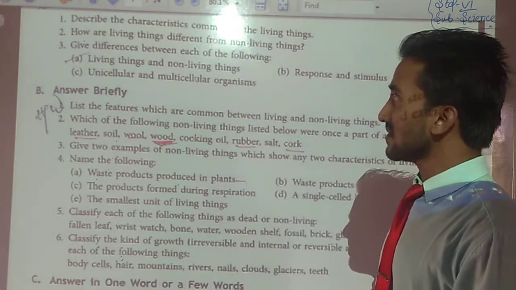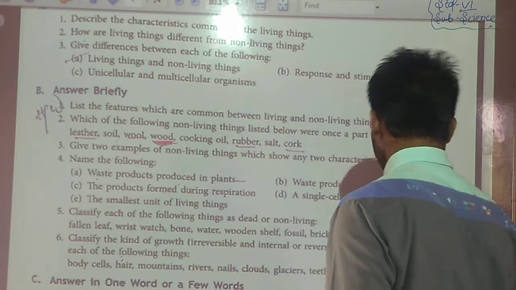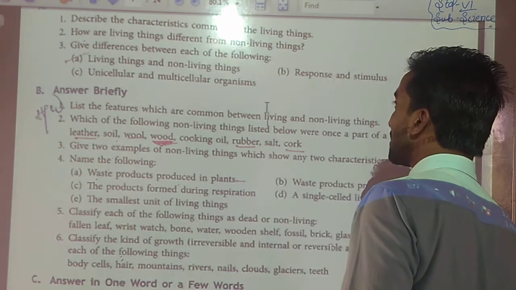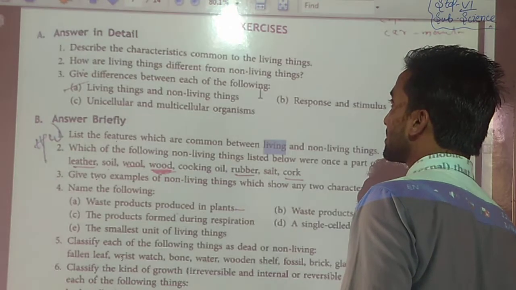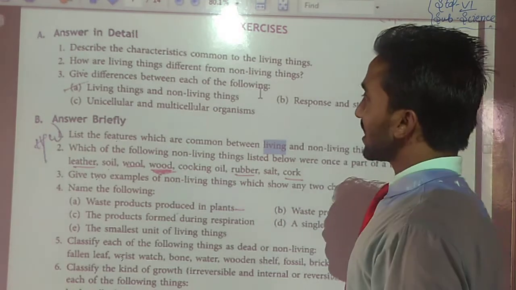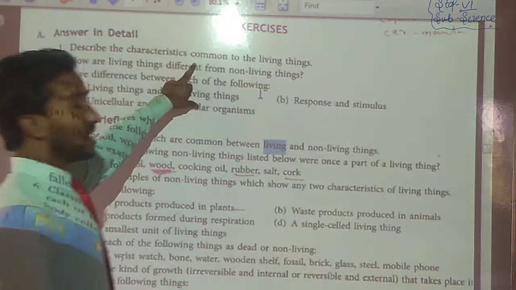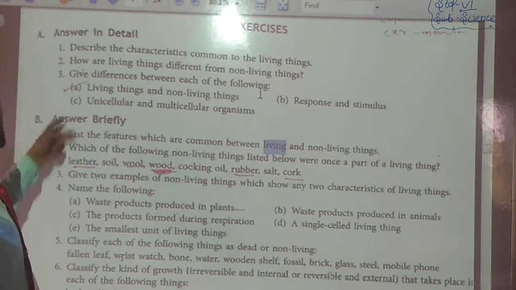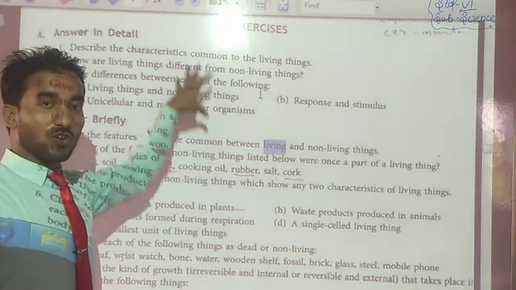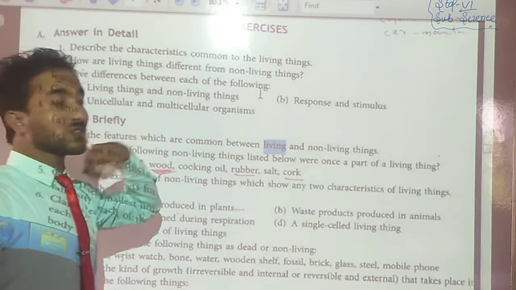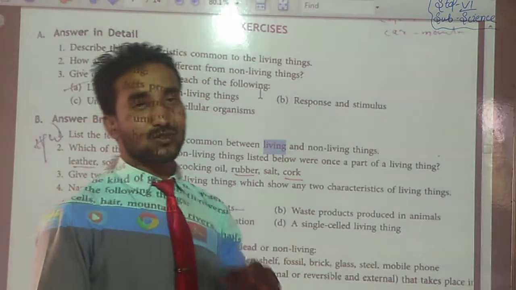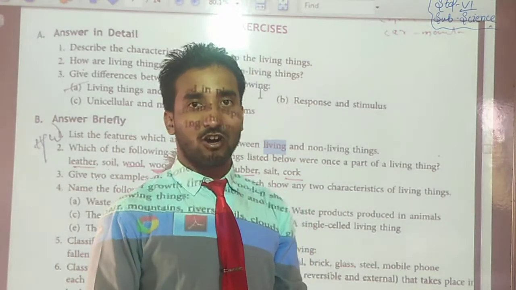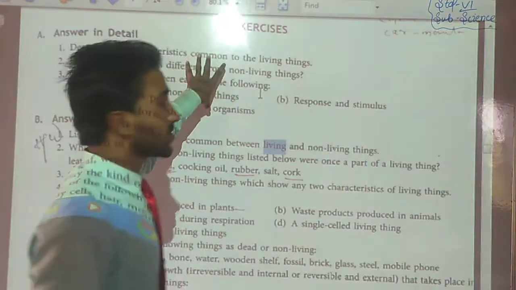Students, as we know, if everybody has the book, there are two types of questions. In the subjective questions, there are two types: number A and number B. Number A is answer in detail, where students answer in detail the questions given. I will send you a PDF file of answers to these given questions.